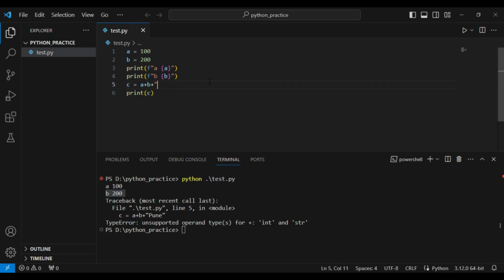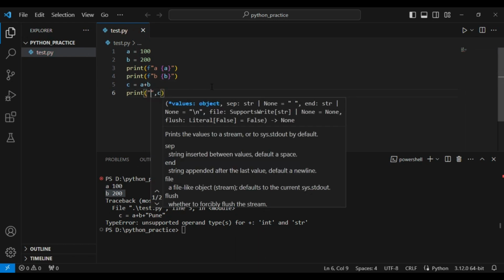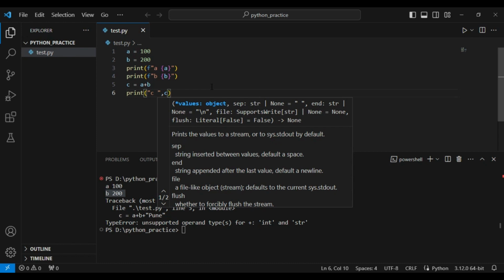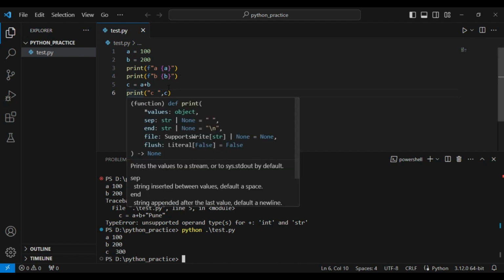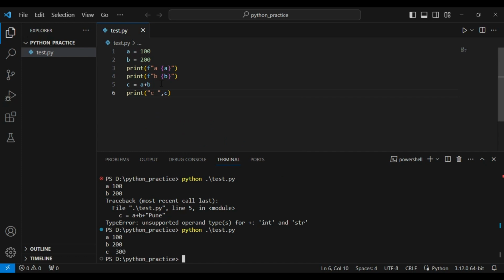If I correct this error and run it again, we will see. Now it is giving the C value as 300. Now it has executed successfully, right? Earlier it was not executed because we got an error at the fifth line. In this way it is proved that Python is an interpreted programming language.